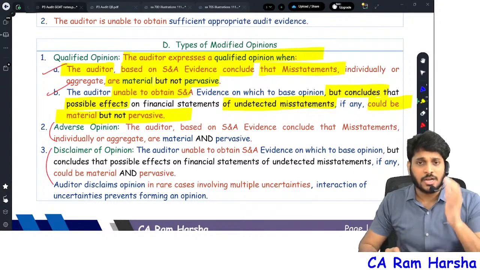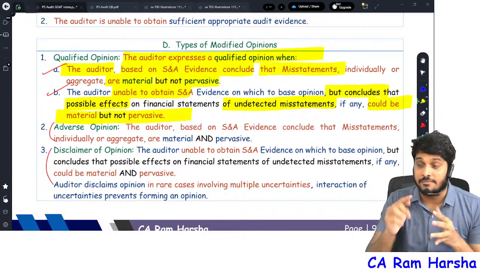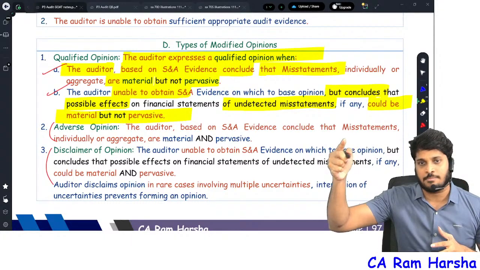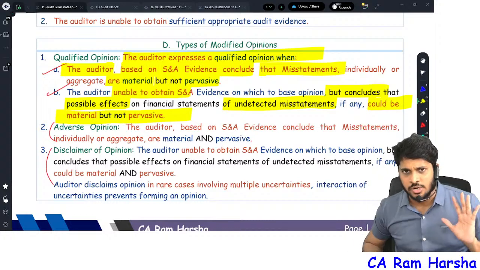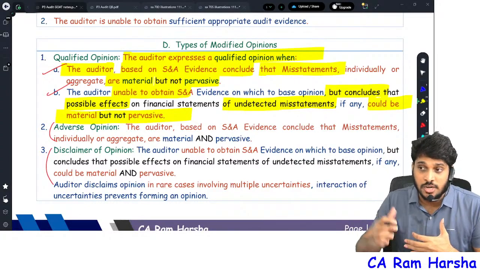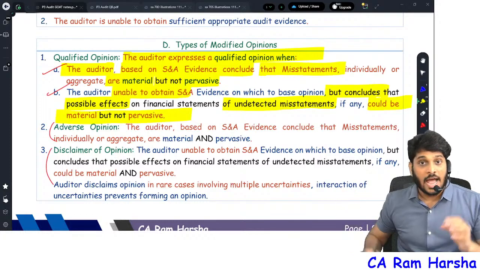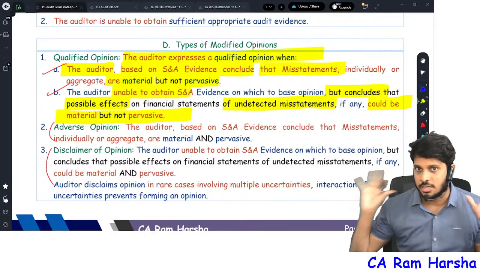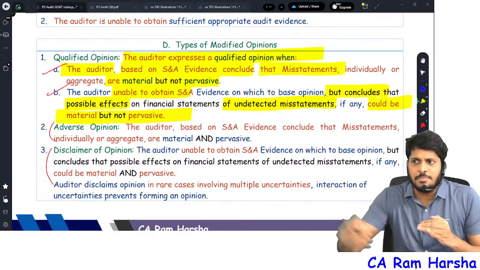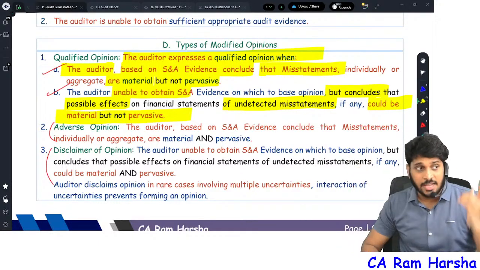For example, Hindustan Unilever has some material amount of inventory with an Amazon warehouse. Amazon is a warehouse holding a huge amount of material owned by Hindustan Unilever, and when the auditors of Hindustan Unilever raised a request for confirmation from the Amazon warehouse, nobody responded, and the auditor ultimately did not get evidence for that particular inventory lying with the third party. This is a case of inability to obtain evidence. I don't have evidence. Can I ignore that inventory and give an opinion directly?